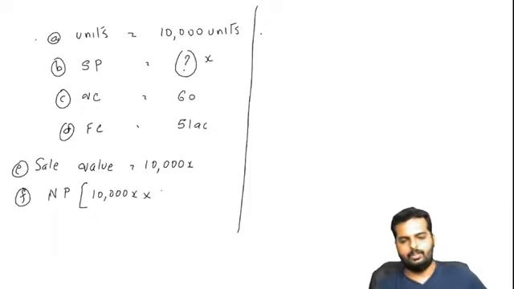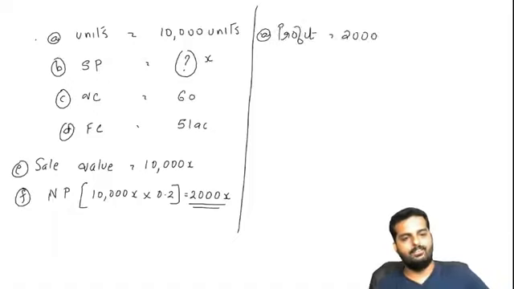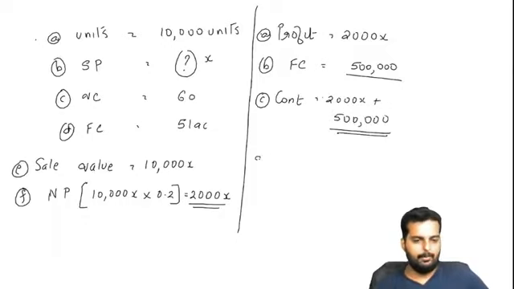So 10,000 X into 20% turns out to be 2,000 X. The profit I'm looking at is 2,000 X. My fixed cost is 5 lakhs. My variable cost would now be 60 into 10,000. How much is that turning out to be?